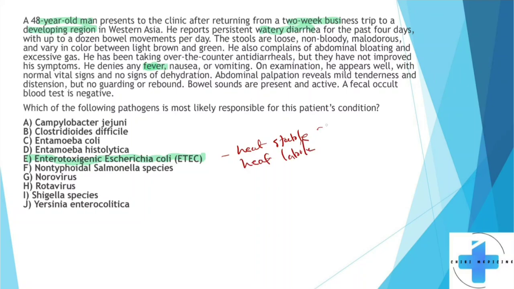So the heat stable is one that increases cyclic GMP, right? So if you remember the mnemonic, stable on the ground, right? And then heat labile increases cyclic AMP, right? So that's how you're going to accumulate all the water in the gut.